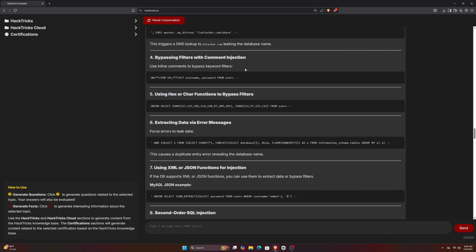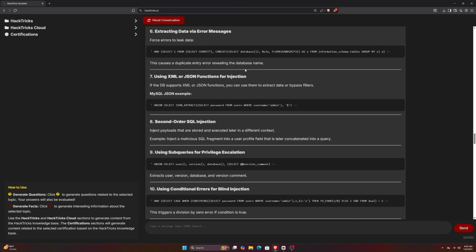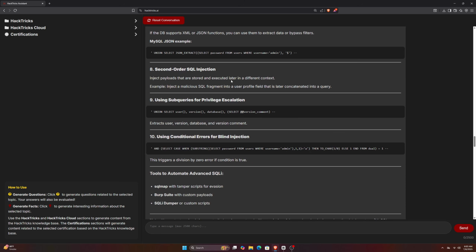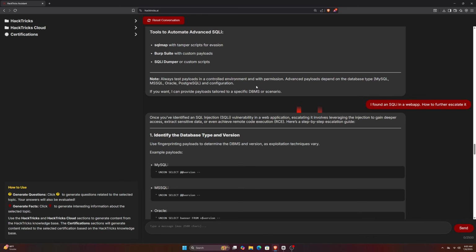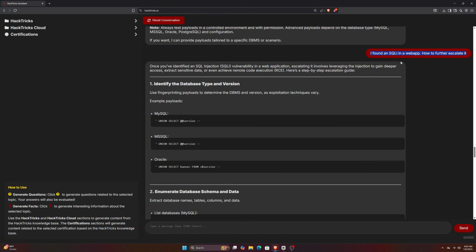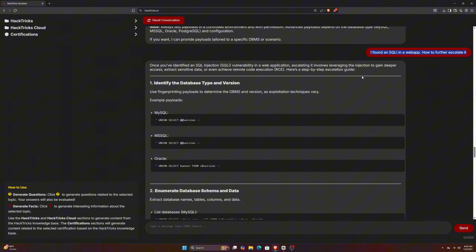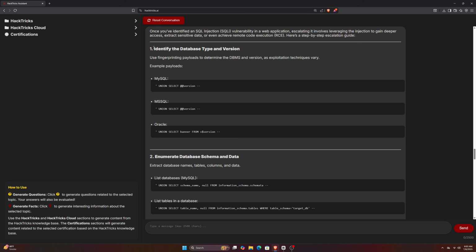By the way, SQLI or SQL injection is a web vulnerability that an attacker can use to leak a website's database. If they find an SQL injection in a website, they can escalate it further to access the entire database. So I asked Hackrix AI, I found an SQL injection in a web app. What should I do next? And it gave me a detailed guide on what steps to take.